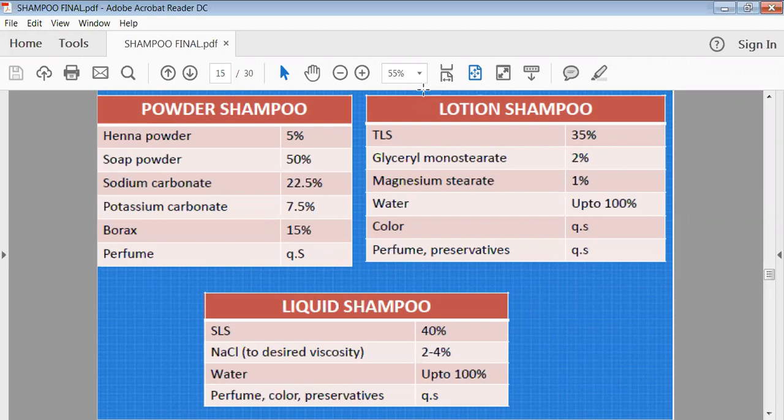Then the lotion shampoo is already available in the liquid state. A little bit of lotion shampoo we can rub on our palm and apply on our hair. So this is the lotion shampoo. The content is TLS, then glyceryl monostearate, magnesium stearate, water, color, as well as preservatives. Then another kind of shampoo is the liquid shampoo. SLS is there, then sodium chloride, water, and perfumes. So these are the liquid shampoo.